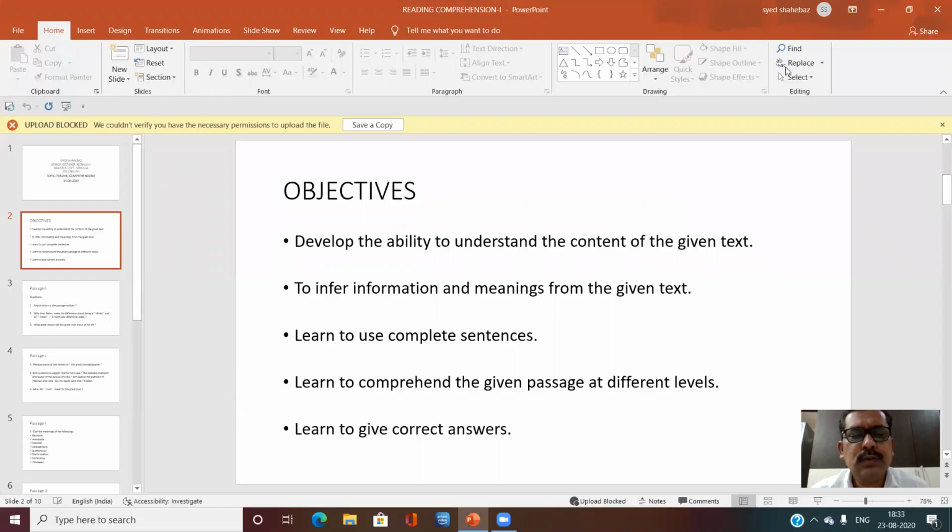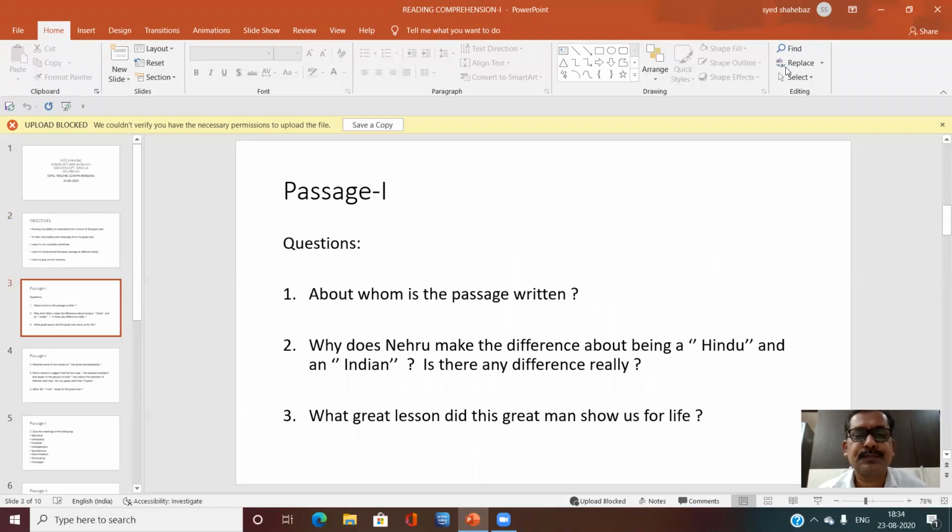The second objective is to infer information and meanings from the given text. So when you understand the passage, you should be able to draw a conclusion about the given passage, infer information, then the meanings of difficult words used in the passage. All these things have to be comprehended after reading the passage.